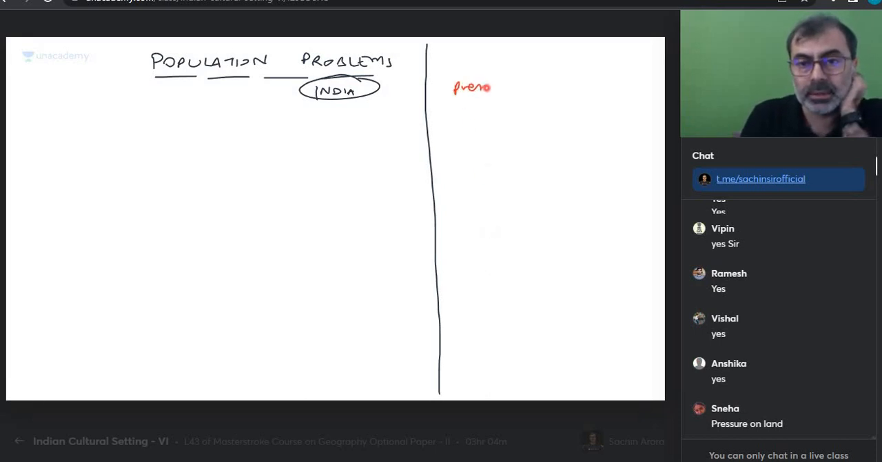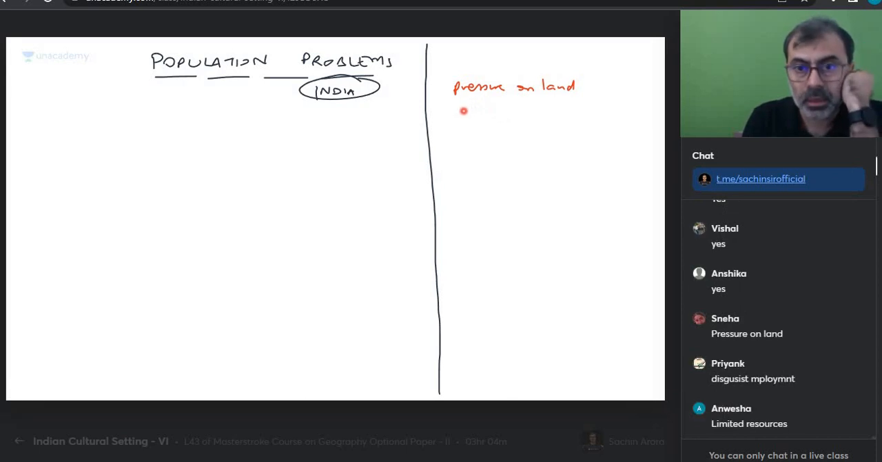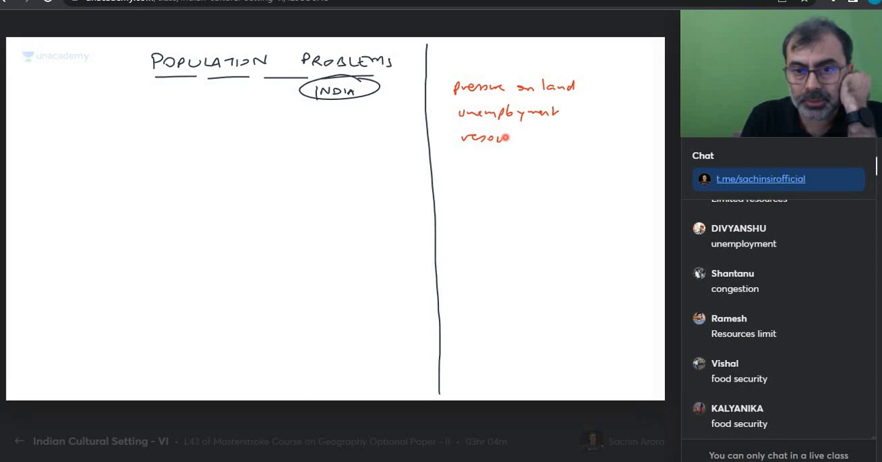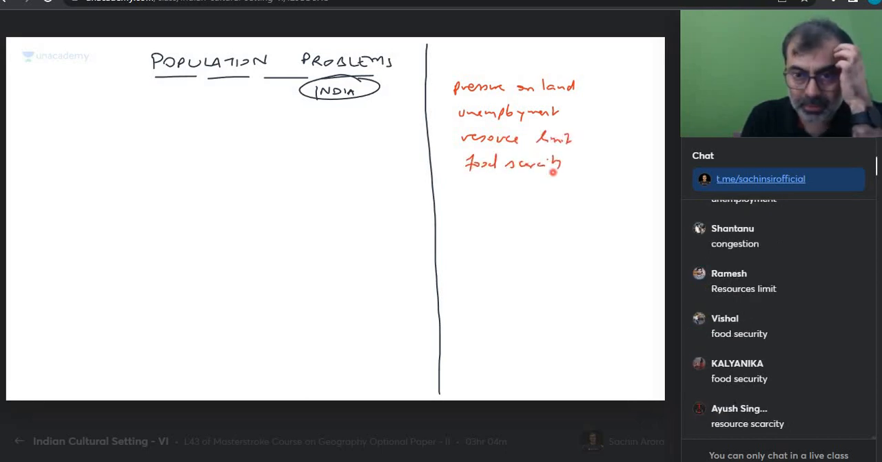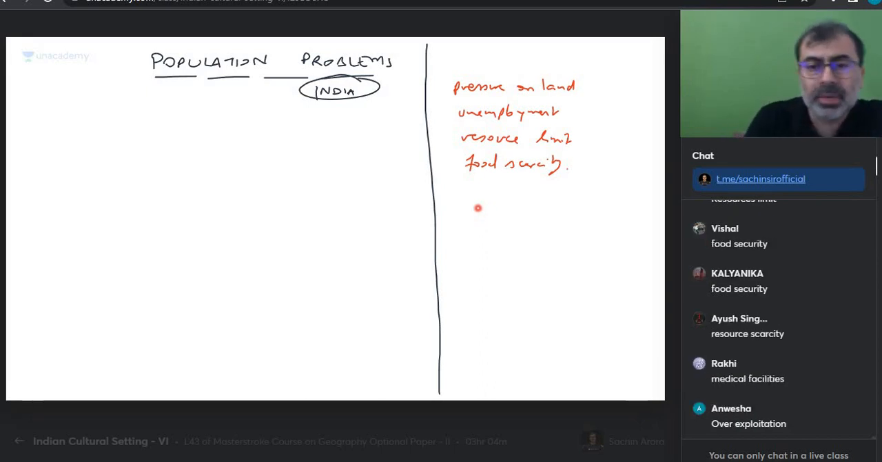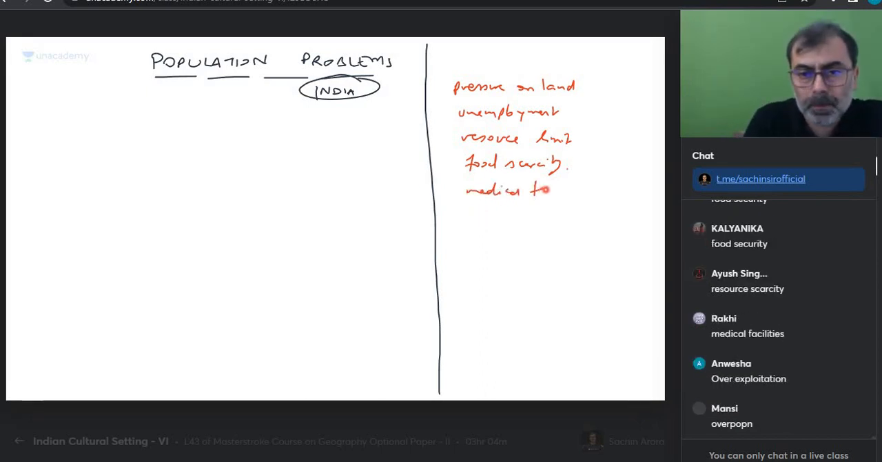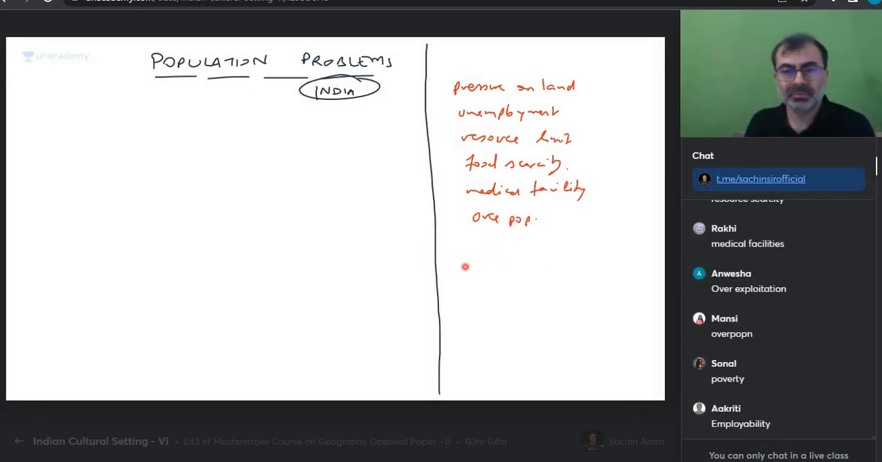Pressure on land. Perfect. What else? Quickly, whatever comes to mind. Unemployment. Resources. Resource limit. Food scarcity. Okay, perfect. What else? What else? Quickly think about it. Quickly think about it. Medical facility. Overpopulation. Okay, everyone, please stop.